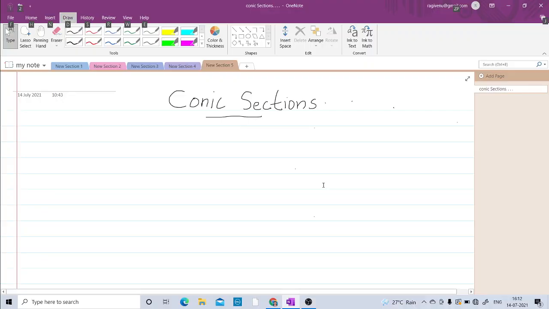So, now we define what is meant by a parabola. A parabola is a set of all points in a plane which are equidistant from a given fixed point and a given fixed line. That set is called a parabola. Here the fixed point is the focus of the parabola and the fixed line is the directrix of the parabola.